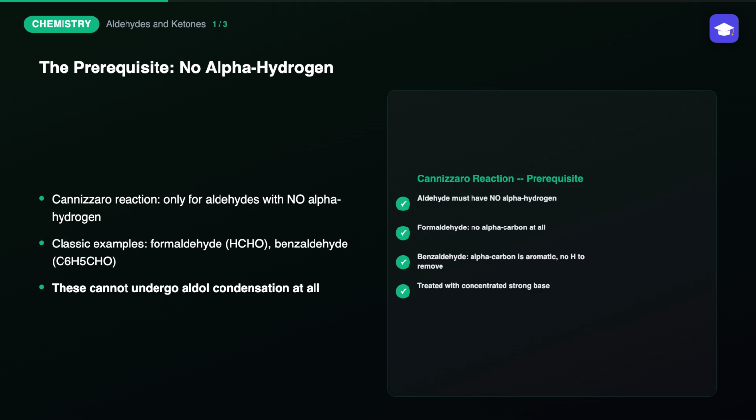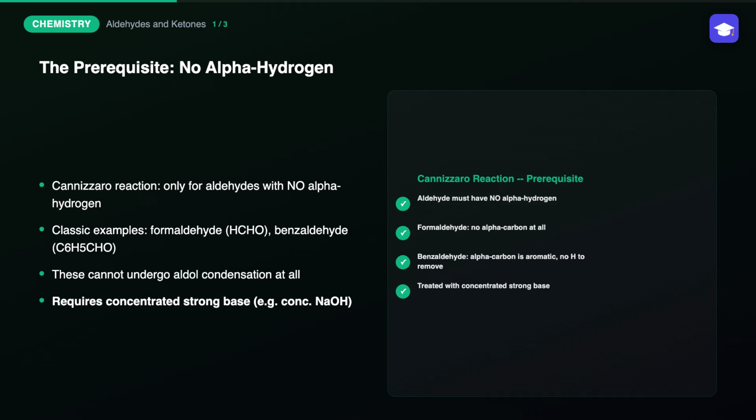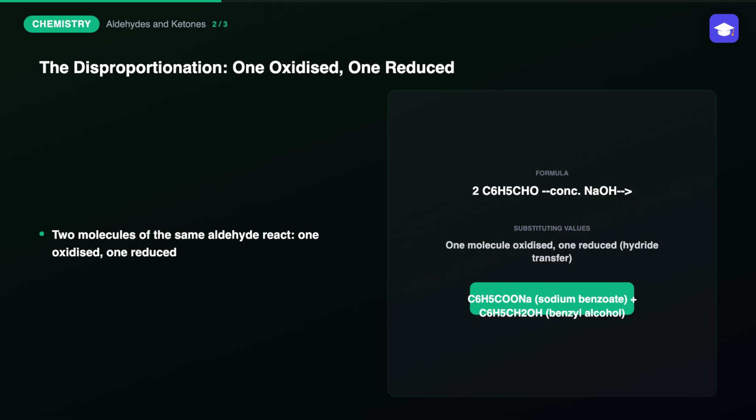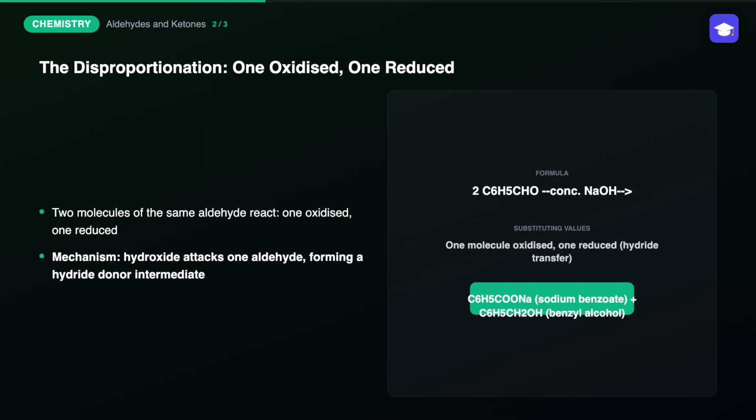When such an aldehyde is treated with a concentrated strong base, like concentrated sodium hydroxide, it undergoes a different pathway, entirely a self-oxidation reduction, or disproportionation reaction between two molecules of the exact same aldehyde. In the Cannizzaro reaction, two molecules of the same aldehyde react with each other in the presence of concentrated base. One molecule is oxidized to a carboxylate salt, while the other molecule is simultaneously reduced to a primary alcohol. This is exactly why it's called a disproportionation, or self-oxidation reduction, reaction, since the same starting material ends up in two different oxidation states.